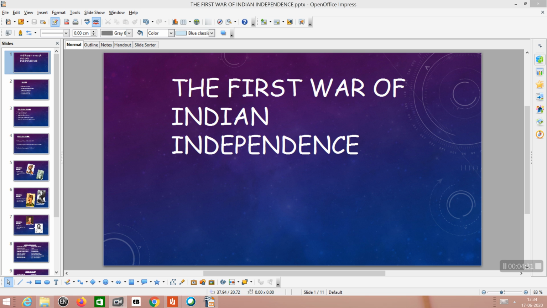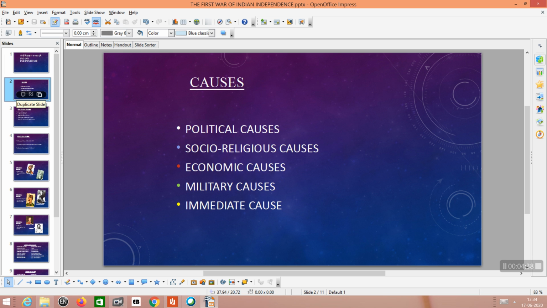Now we can come to the point, causes of the First War of Independence. The causes for the First War of Indian Independence were divided into political causes, socio-religious causes, economic causes, military causes, and finally immediate cause. There were so many reasons for this revolt, but there was an immediate cause for this revolt.